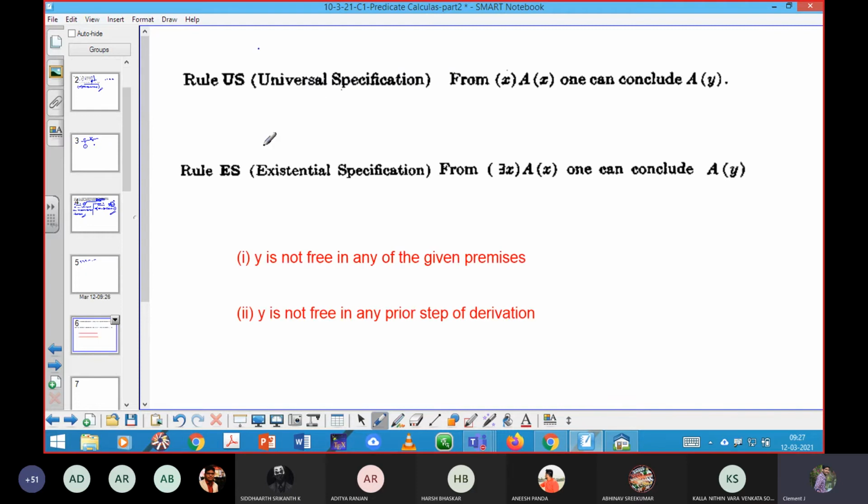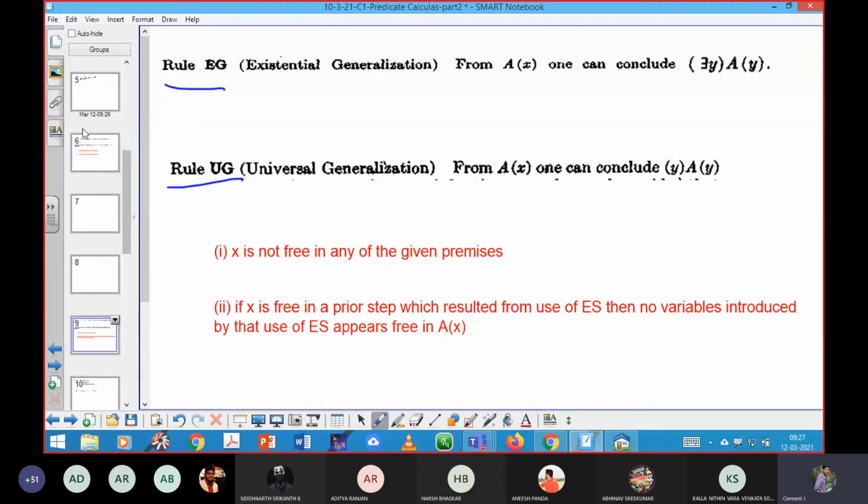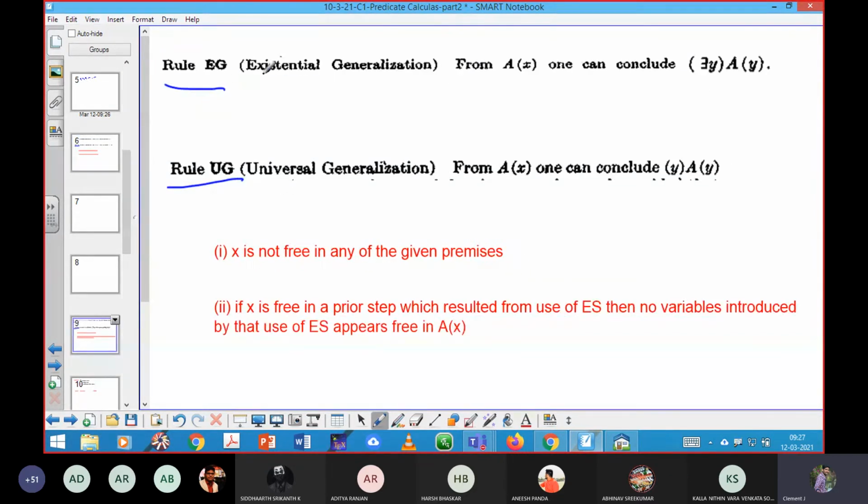Totally four rules I'm going to add with it, and they are quite easy, so listen carefully: rule US, rule ES, rule UG, rule EG. First, you should come to know the abbreviation of all the things. Rule US means universal specification. ES stands for existential specification. Rule EG means existential generalization. Rule UG means universal generalization.